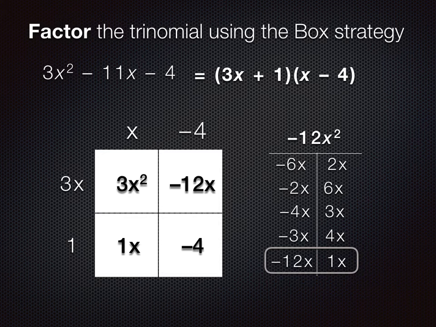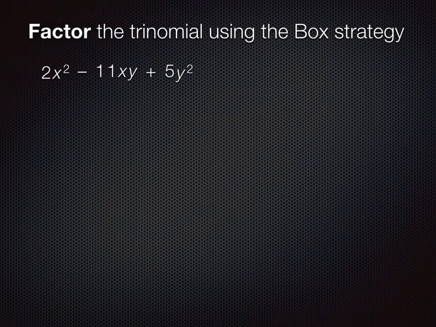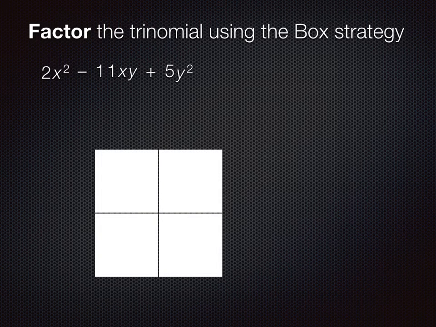Okay, so we can also use this strategy even if there's a second quadratic term, and it's going to be the same process. The 2x squared goes in the top left, the 5y squared goes in the bottom right. Now this time we multiply these together and we get 10x squared y squared.